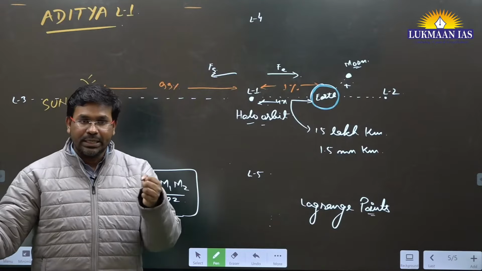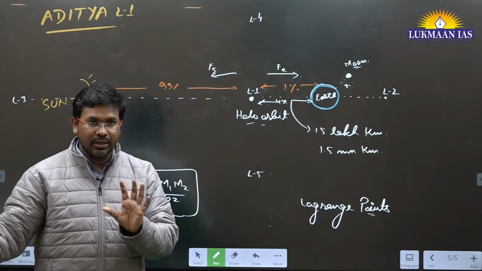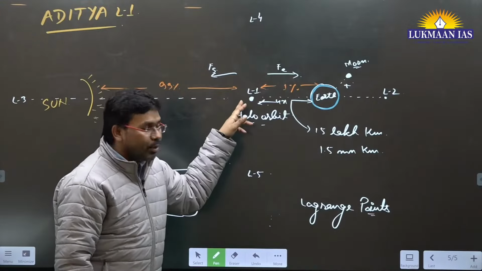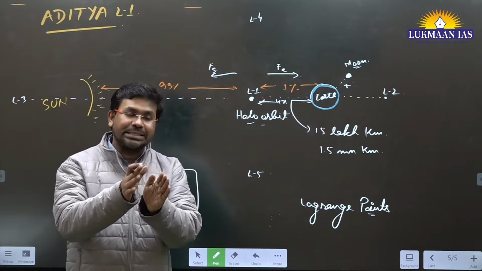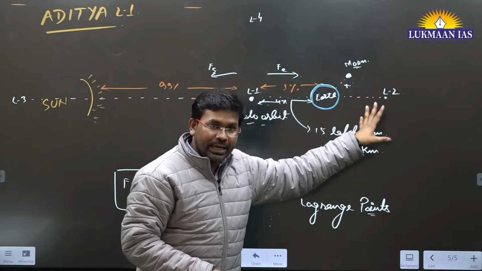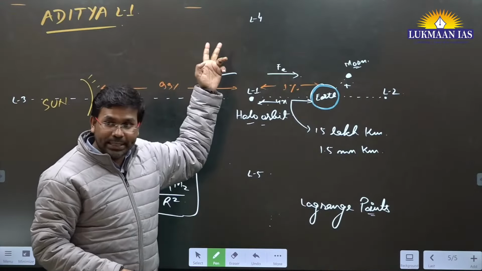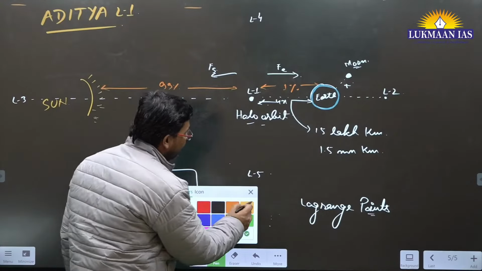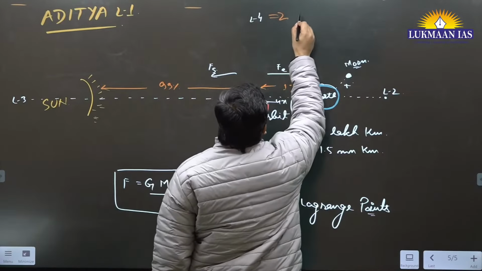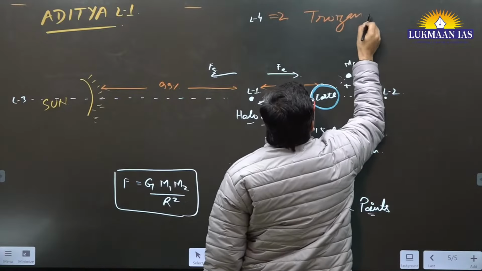The equilibrium or stability of these points is relative to one another. Some of these points are highly stable, some are less stable. L1 is relatively a less stable point. L1 is more stable than L2, then we have L3, which is a little less stable. But L4 and L5 are known as the highly stable points. L4 and L5 are known as Trojan points.